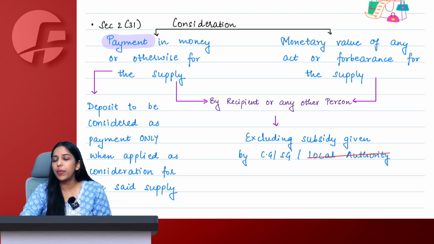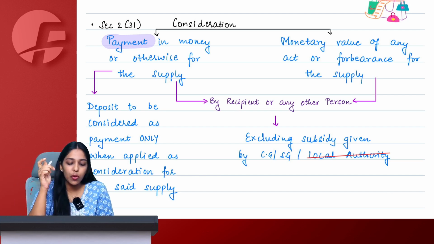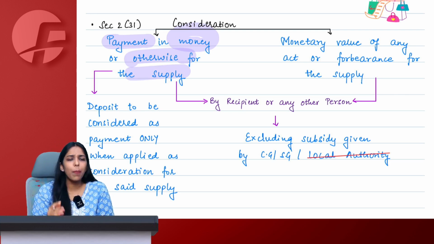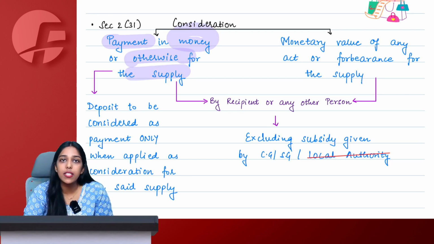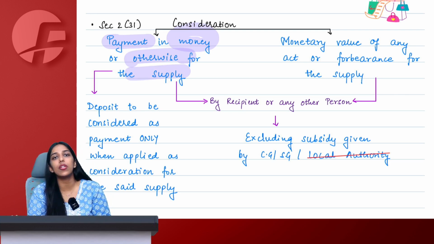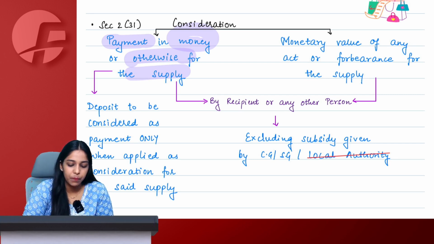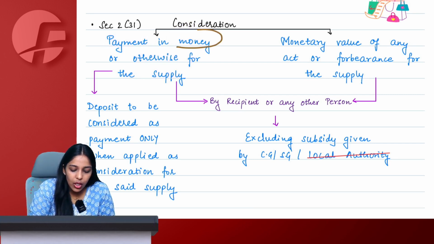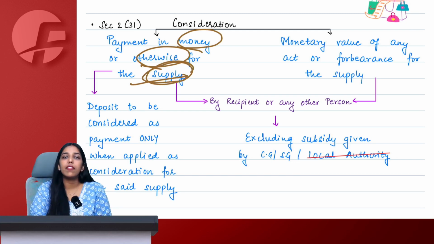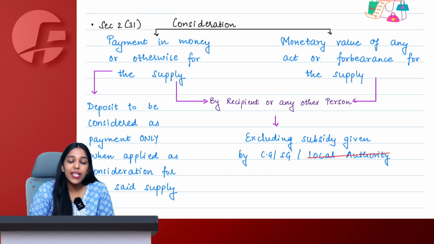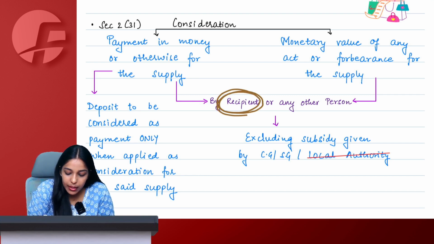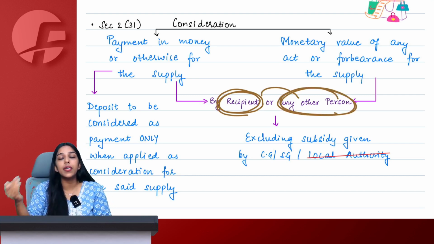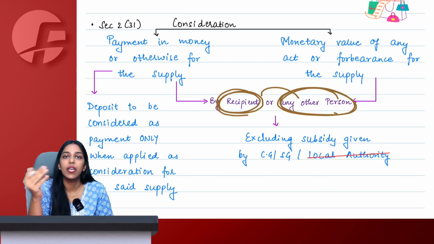Let's say I went to purchase this calculator. I gave my old calculator, got this calculator, paid only the differential amount. That is also okay. So it is not necessary that all the time you have to pay money only. You can also pay in any otherwise term other than money for a payment. That can also be considered as a supply. That is fine. So payment in money or any otherwise thing for a supply will be known as consideration. Who pays the consideration? Normally recipient, but he can also tell some another person to pay the consideration on his behalf. That is also okay.